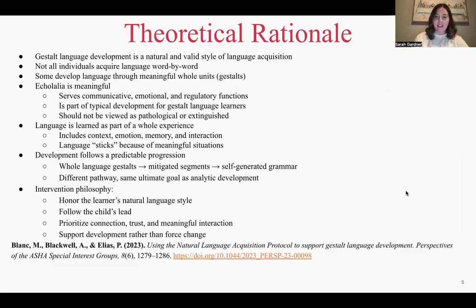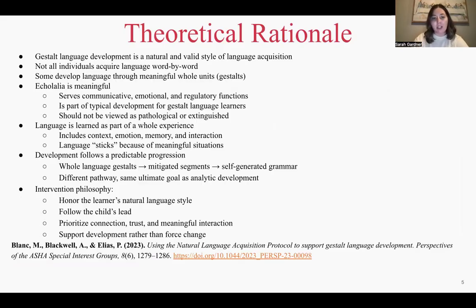So moving into the theoretical side of things, Gestalt language development is considered a natural and valid way of language learning. Not everyone learns language word by word. Some individuals learn language through meaningful chunks or what we call gestalts. A big takeaway here is that echolalia is meaningful. It can serve different purposes like communication, emotional expression, or even self-regulation.